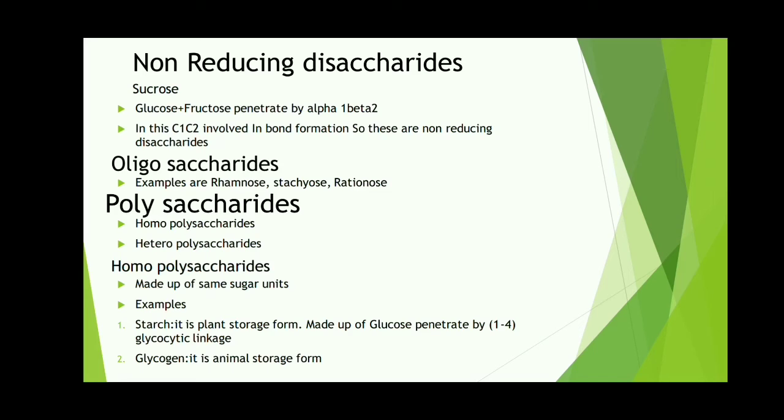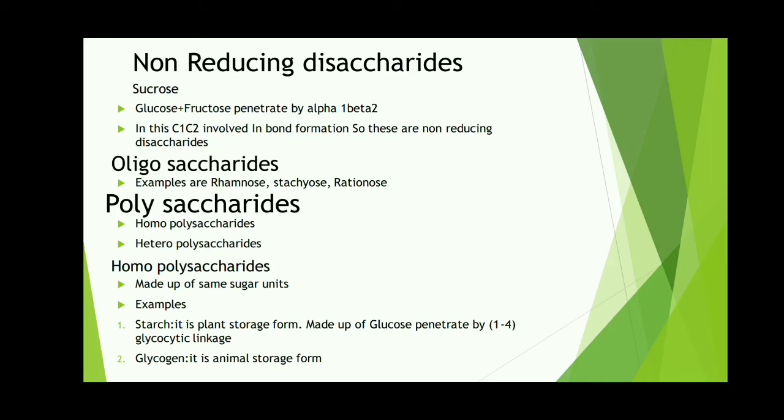So this is the oligosaccharides, and the final one is polysaccharides. These polysaccharides are found in wheat, oats, rice, legumes, etc. They are not sweet to taste, and they are amorphous, meaning shapeless. An example of a food product is many food powders. And they are insoluble in water.